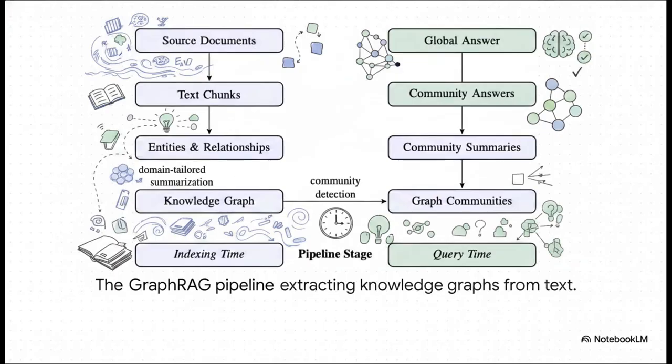So if we look at how the Neo4j GraphRAG pipeline tackles this, it essentially takes massive amounts of unstructured text, think giant documents or endless chat logs, and breaks them down into chunks. Then, a language model steps in to extract distinct entities and relationships, summarizing them into a highly structured knowledge graph. Instead of just doing a basic keyword search, this pipeline detects entire communities of closely related entities. This means the AI can suddenly answer broad, highly complex global queries just by synthesizing these community summaries. It's a real game changer.